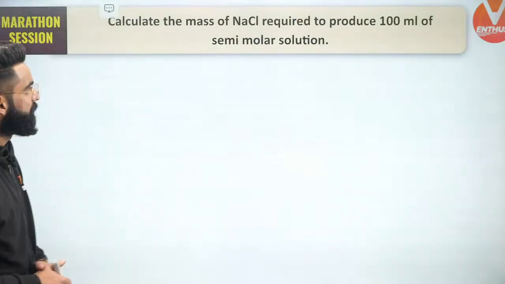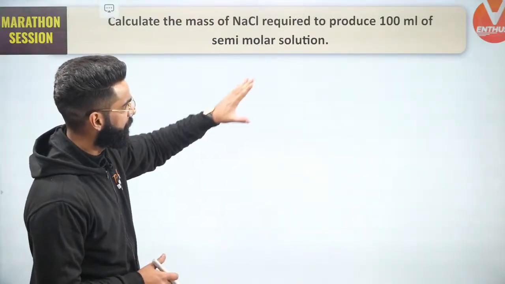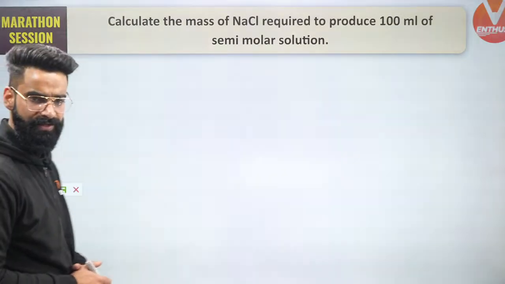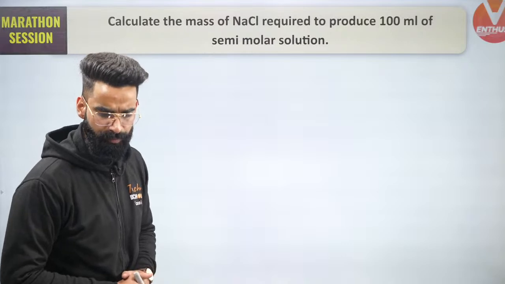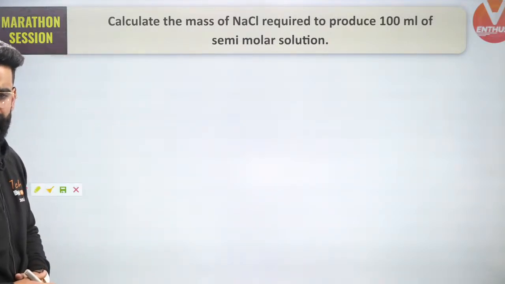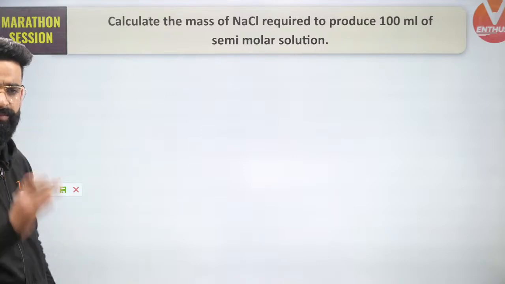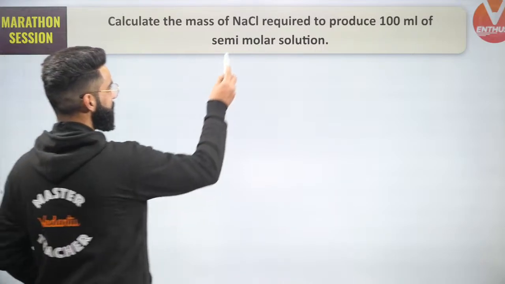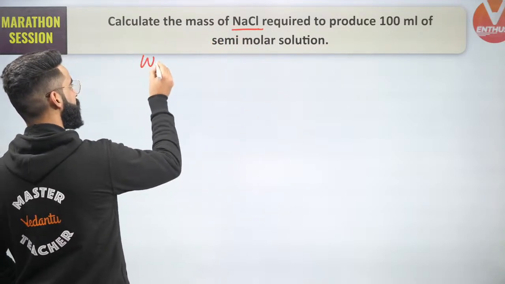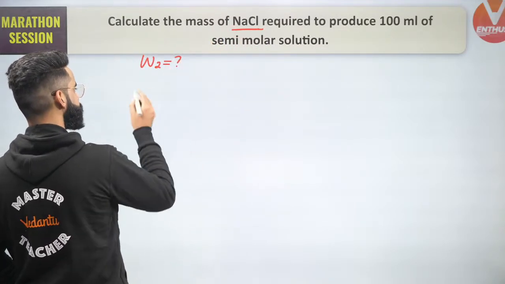Now guys, understand. Calculate the mass of NaCl required to produce 100 ml of semi-molar solution. This is the question given to me. Now the point is, how do we solve this question? Again, a very, very simple question. Calculate the mass of NaCl. NaCl is my solute. I'm supposed to calculate its mass, that means the value of W2, the mass of solute, correct?